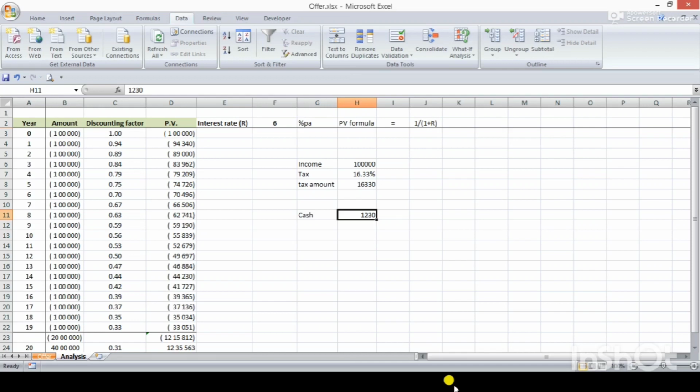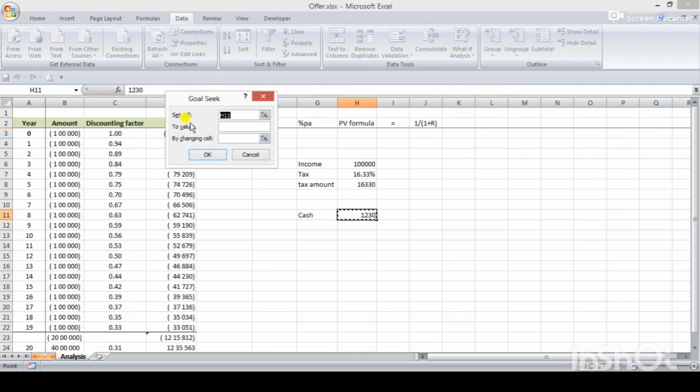Then the Goal Seek function comes to our aid. Here in Data, What-If Analysis, Goal Seek. Now set value, which value do I want to set? I have a tax amount, and here I want 1230 to pay, so this value I want to set at 1230. Here the tax rate I cannot change, this is the average tax I have taken, but I want to change this income, to find at what income level my tax will be 1230. So I want to change this cell, so press OK.